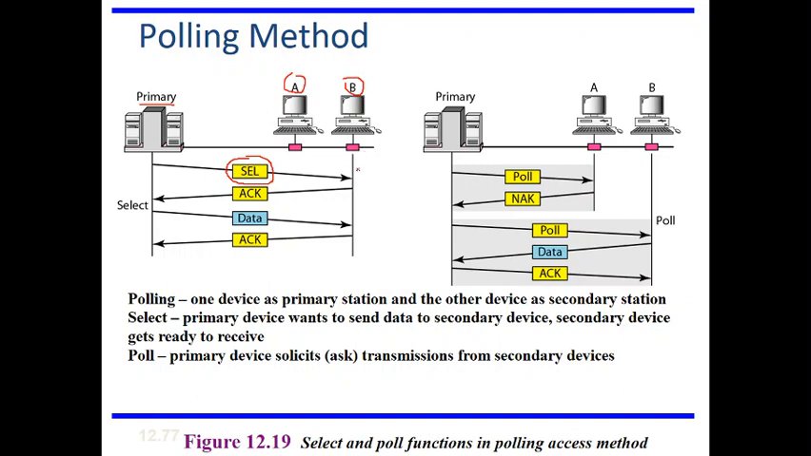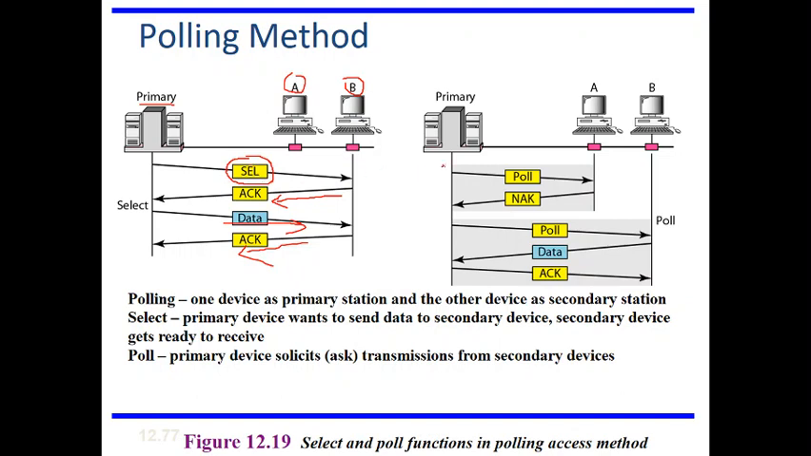So for that select frame, the secondary device B will send an acknowledgement. The acknowledgement will be sent from secondary to primary. After that only the actual data will be sent from primary to secondary. For that again an acknowledgement will be received. So this is how the primary will be sending the data. For that the select frame will be used.